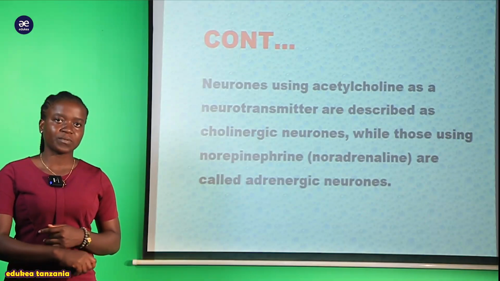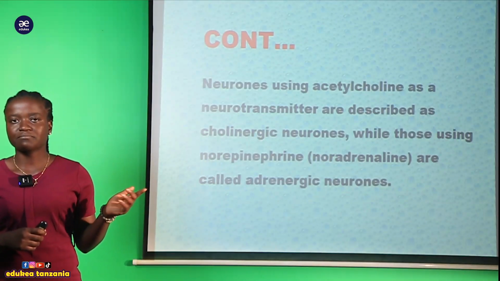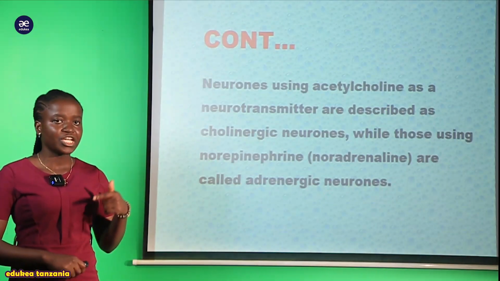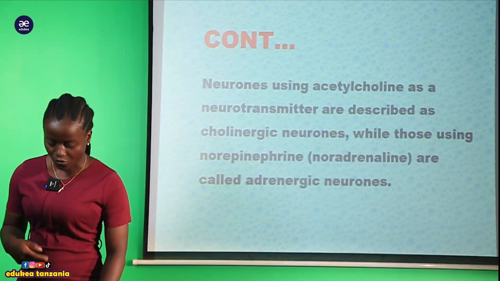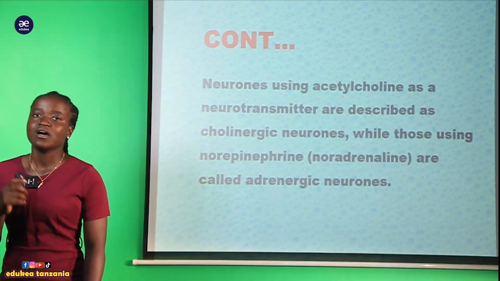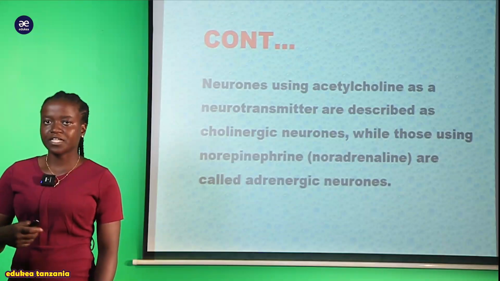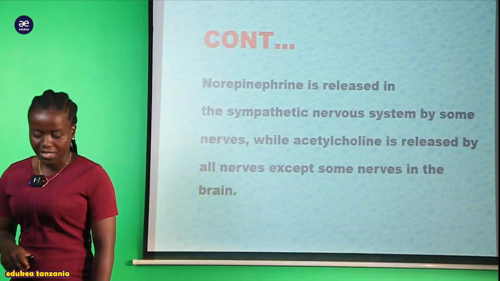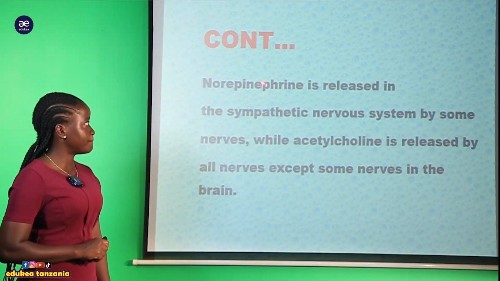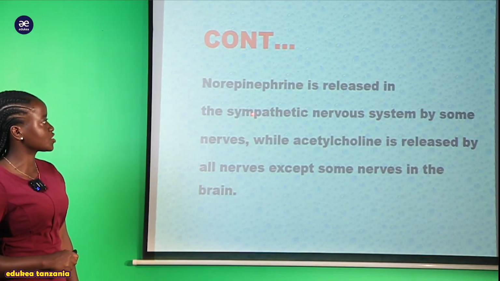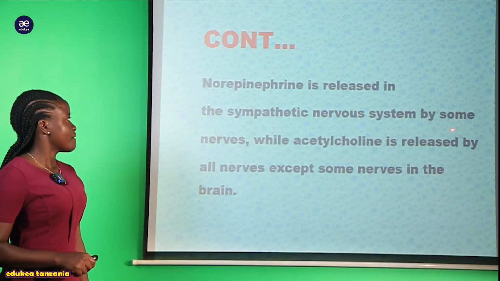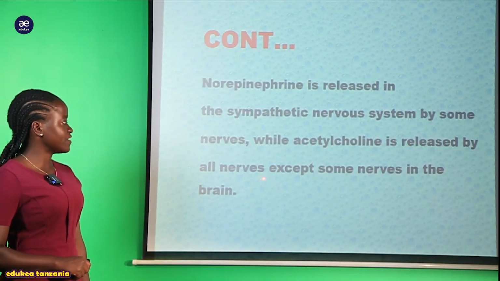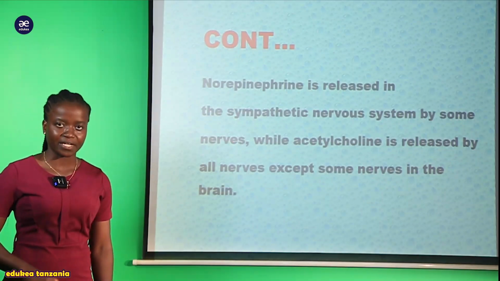These things you have to keep in your mind. So other day you can be asked to distinguish between cholinergic neuron and these adrenergic neurons. So it depends on the neurotransmitter that helps in the transmission of the nerve impulse within the organism, mainly vertebrate. So now we can say that this norepinephrine is released in the sympathetic nervous system by some nerves, while this acetylcholine is released by all nerves except some nerves in the brain.